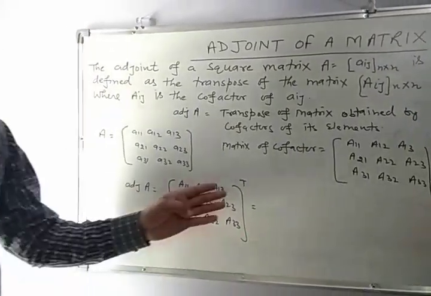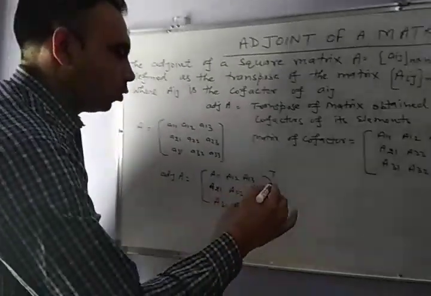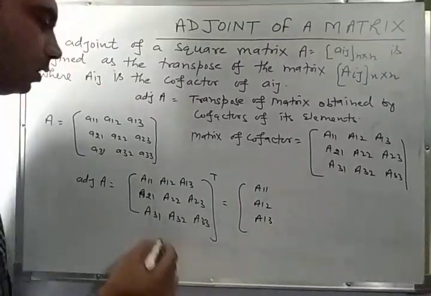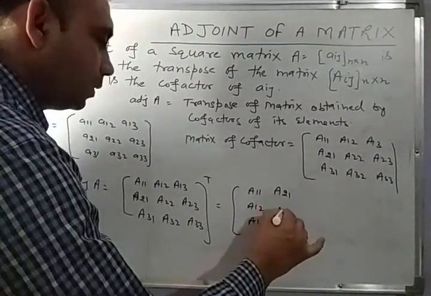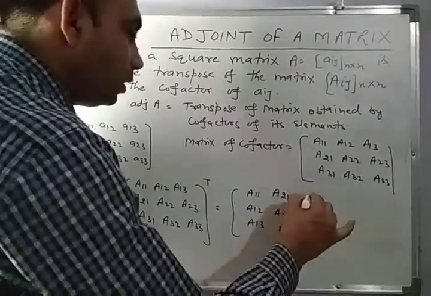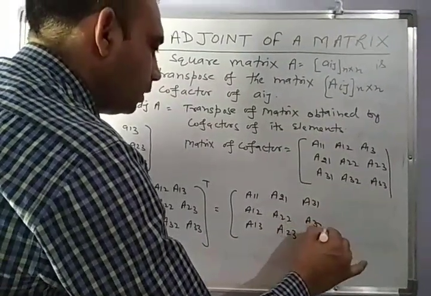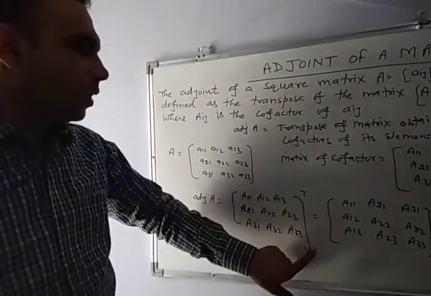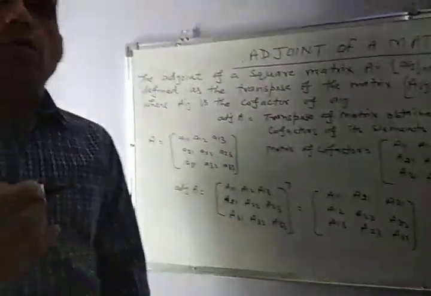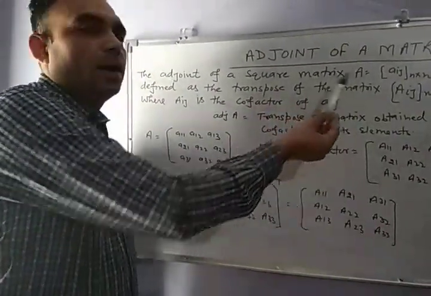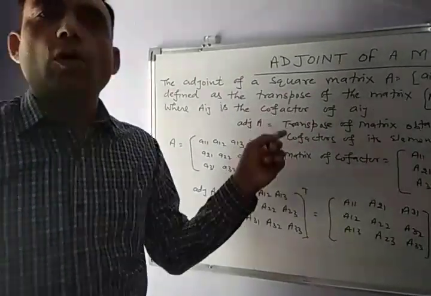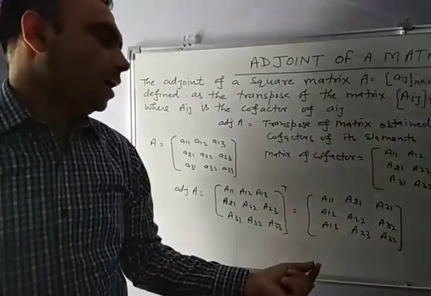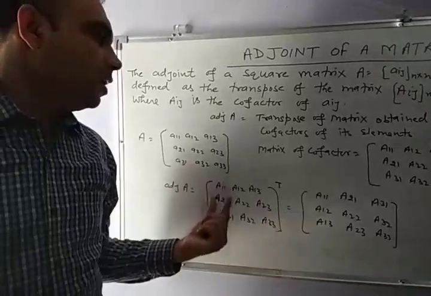Transpose implies change rows to columns and columns to rows. So it is A11, A21, A31, A12, A22, A32, A13, A23, A33. So adjoint is the transpose of the matrix obtained by the cofactors of the elements of any square matrix. Adjoint is defined for matrices, not determinants, and only for square matrices of order n, and we get a new matrix of order n as an adjoint.